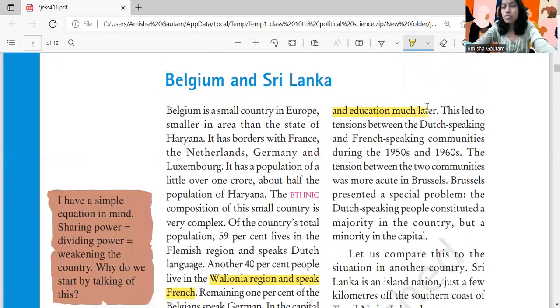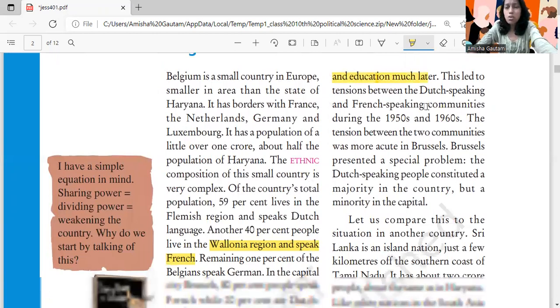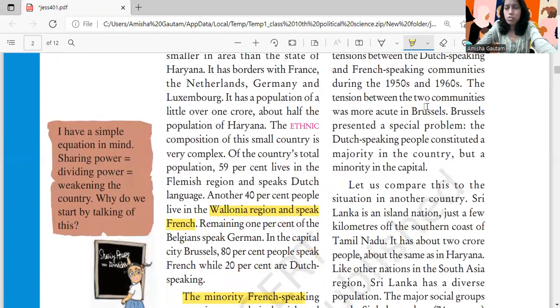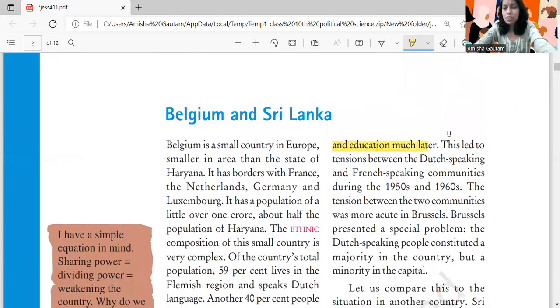So initially the French were rich and developed, and the Dutch got these developments later on. They resented the growth and development of the French speaking minority. This led to tension between the Dutch speaking and French speaking communities during the 1950s and 1960s.